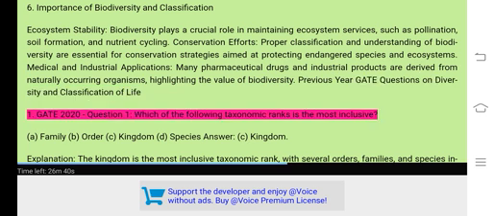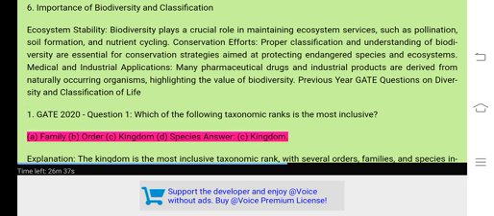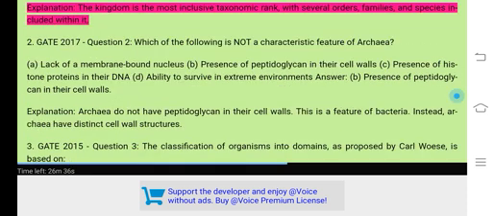1. GATE 2020 Question 1. Which of the following taxonomic ranks is the most inclusive? A. Family. B. Order. C. Kingdom. D. Species. Answer. C. Kingdom. Explanation. The kingdom is the most inclusive taxonomic rank, with several orders, families, and species included within it.